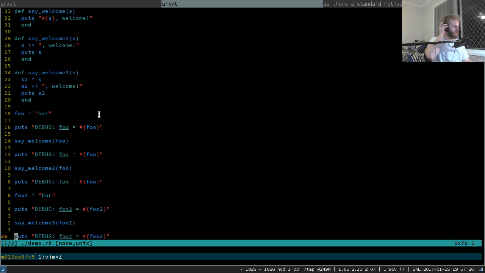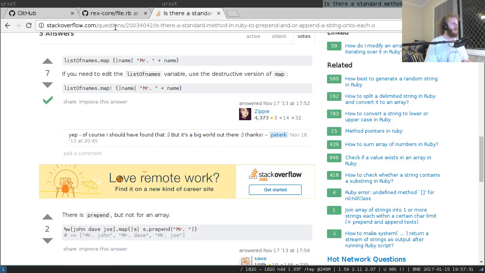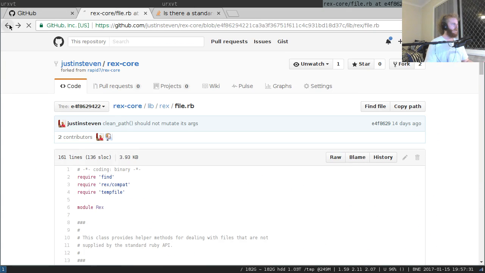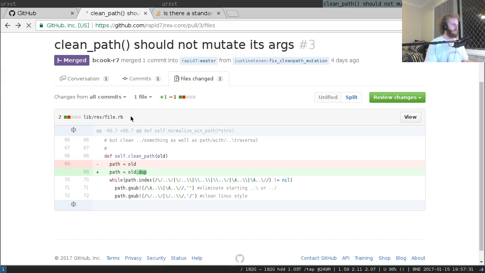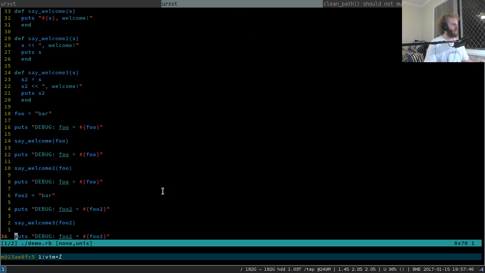So this gave me some pause for thought, and this is the fix I made. You can see that the old code here was doing path equals old, and then it was messing with path, but still old, and the parent's version of old was getting trampled on. The solution is to explicitly dupe this string, or to duplicate the string.